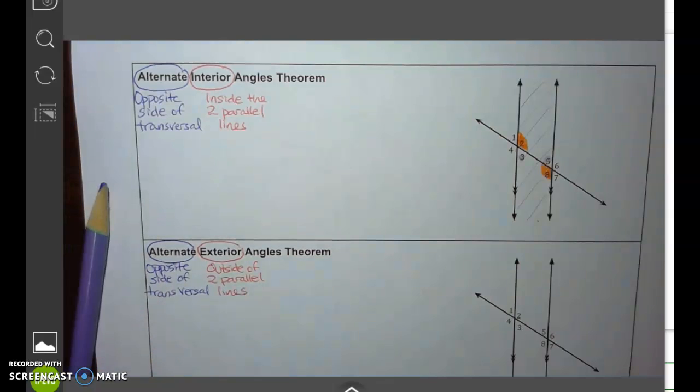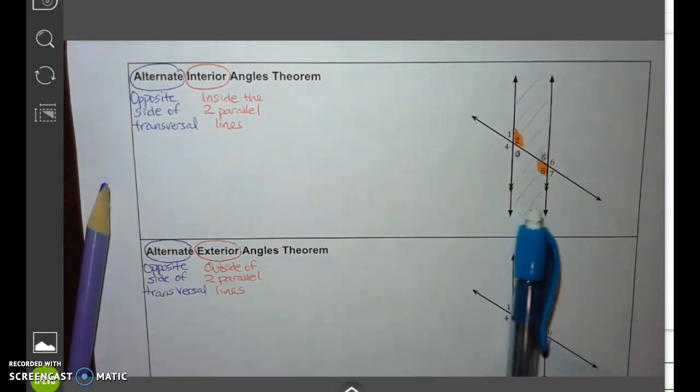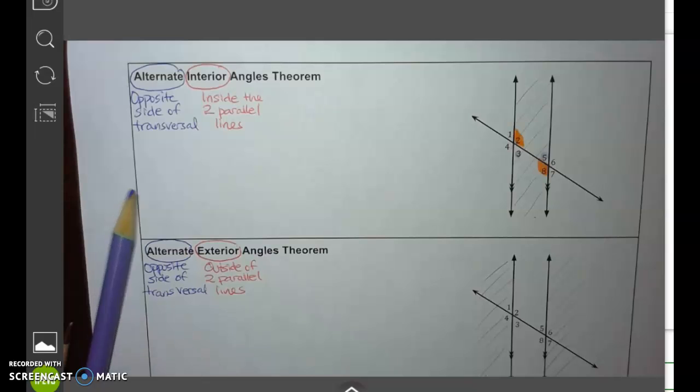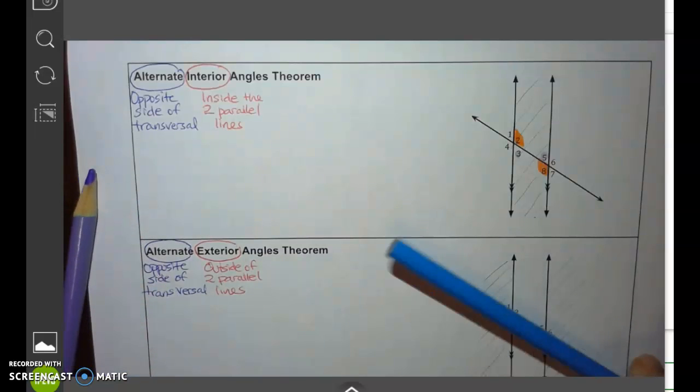So when we're talking about outside of the parallel lines, these are my two parallel lines. The area that is outside, we're talking about this area, the angles that are in that area. But we are also talking about opposite. Alternate tells me it's the opposite side of the transversal.